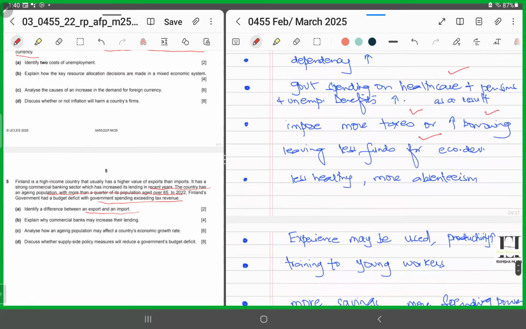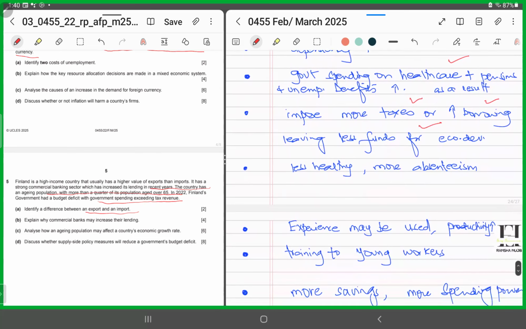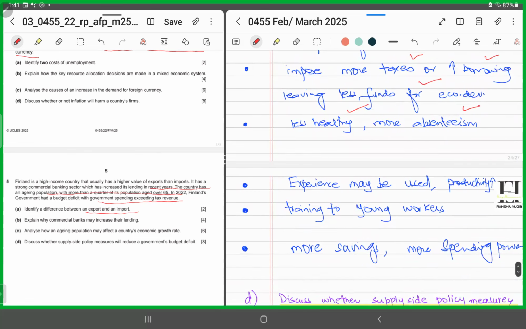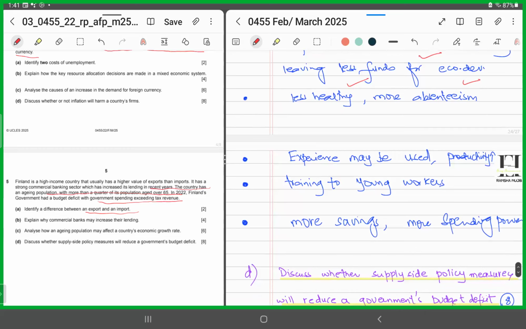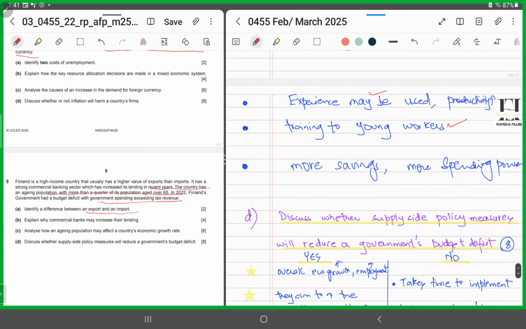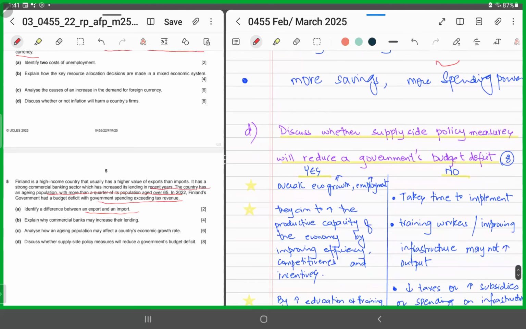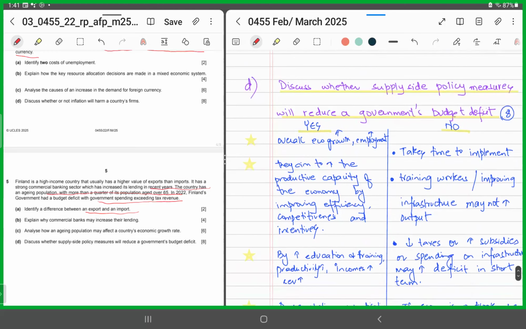Or you could say that aging population means the population would be less healthy and there would be more absenteeism from work, right? But it could be that having an aging population means that the working population would be more experienced, and this experience might be used in order to increase productivity, or they might be able to provide training to the young workers. And aging population might have more savings, and as a result, they might also have more spending power.